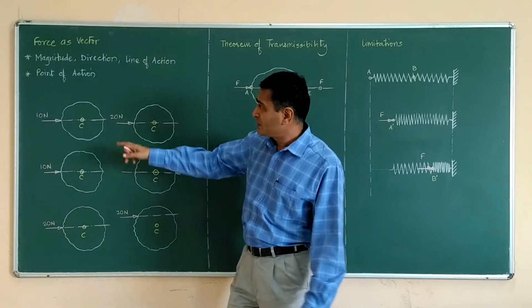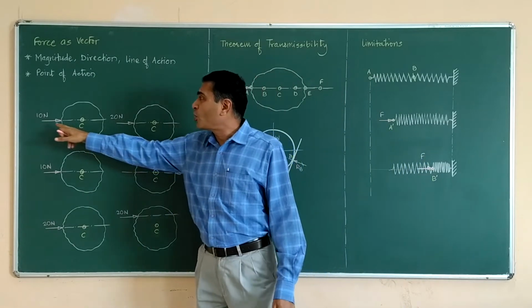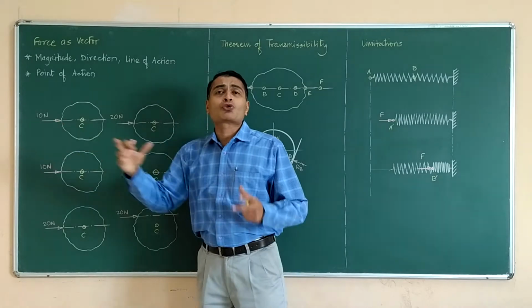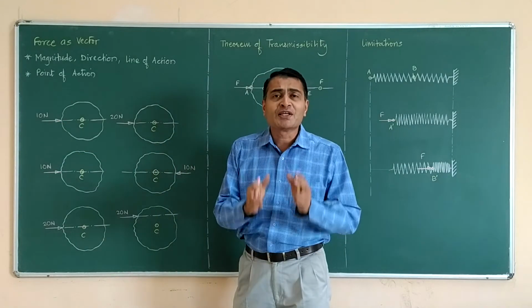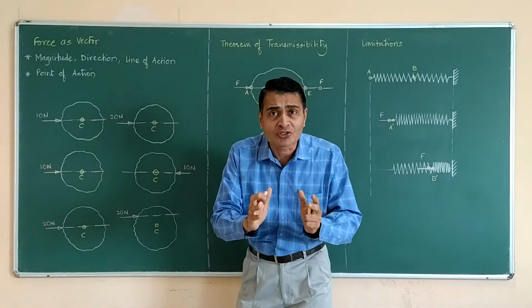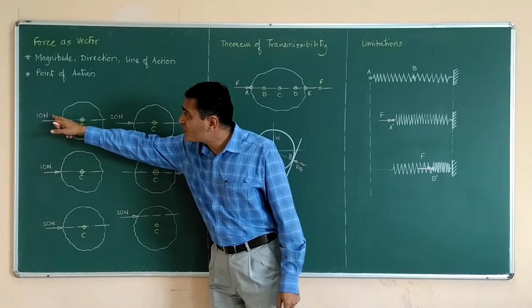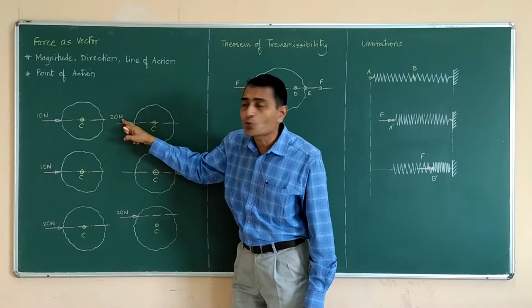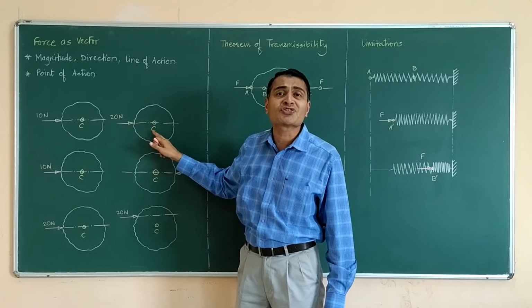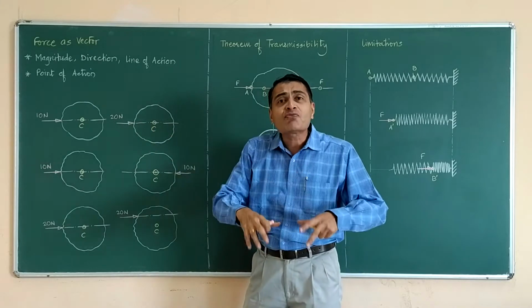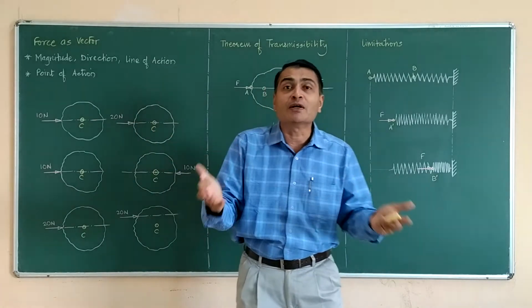For example, this is a rigid body on which 10 Newton force is acting. Magnitude is 10 Newtons. If I change this 10 Newton magnitude to 20 Newton magnitude on the same rigid body, the effect on the body will be different.